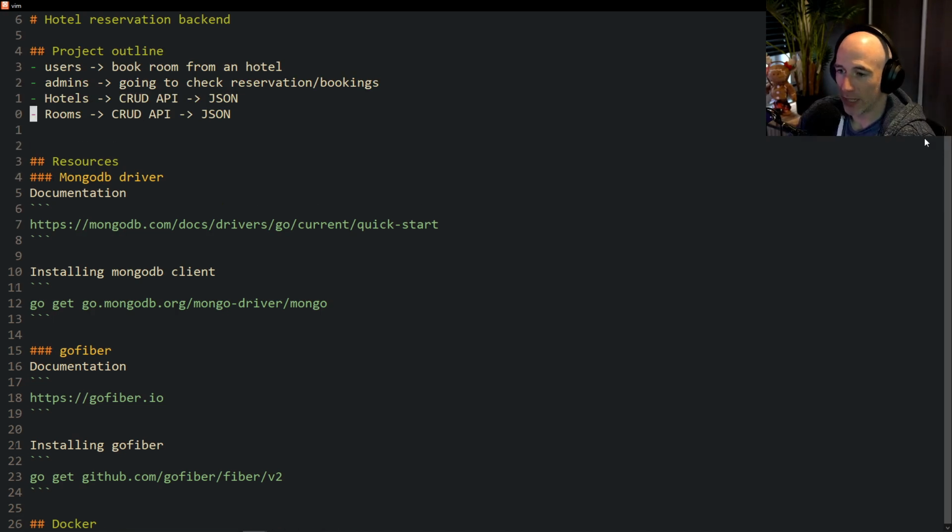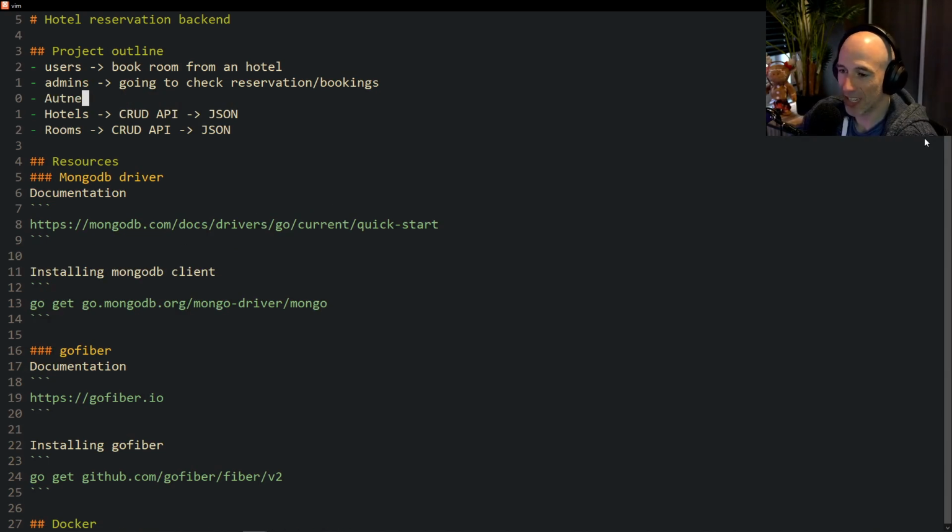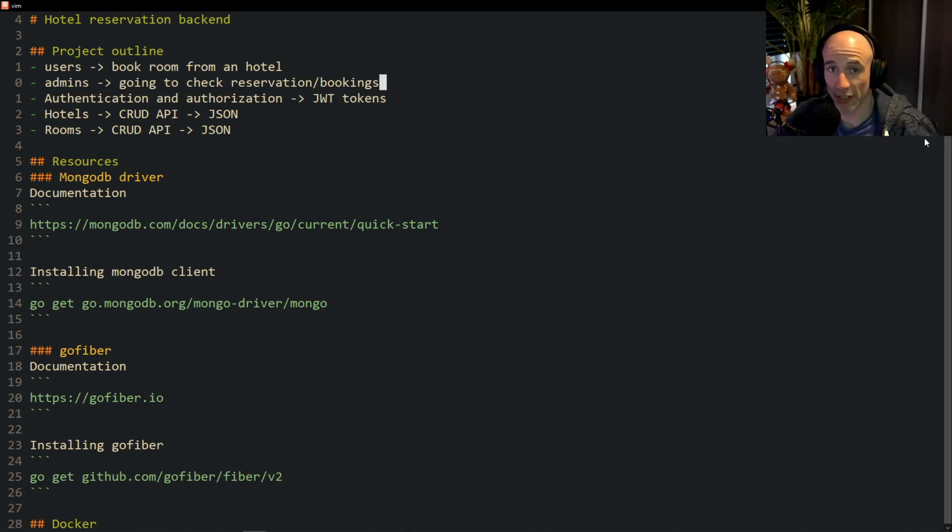And okay, cool. So we have users, admins. So we need to have some authentication, and of course also authorization. We're going to do that with JWT tokens, because we need to authenticate the user, but we also need to authorize this user because we have users and we have admins.